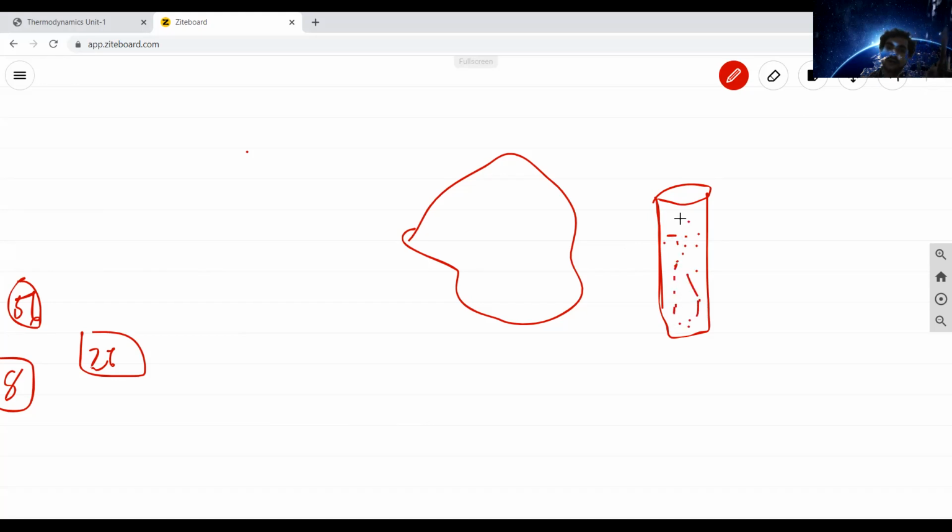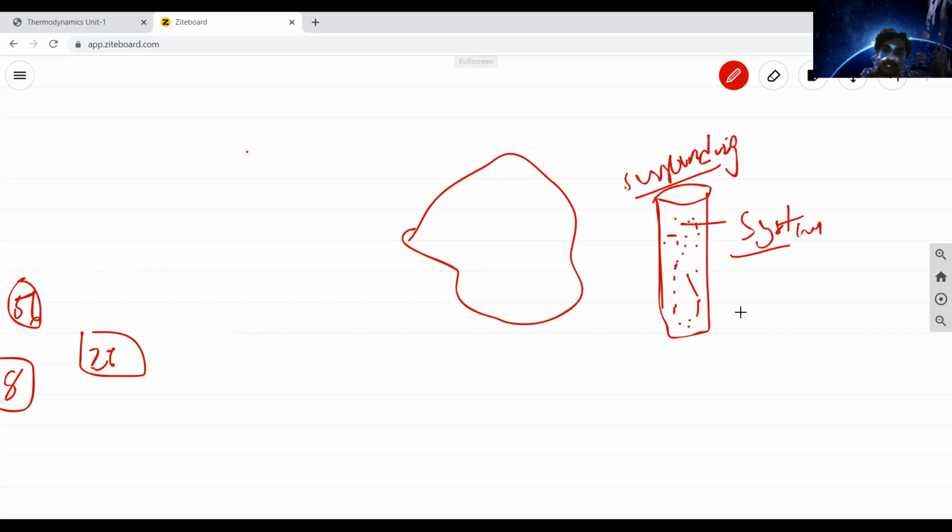Initially the temperature will vary, because there is heat interaction between the system and the surroundings. So properties like temperature are not fixed. It will come to an equilibrium position. It will vary between the system to surroundings or surroundings to system.